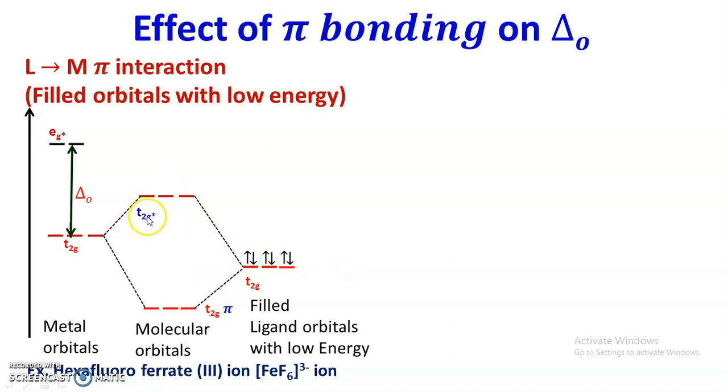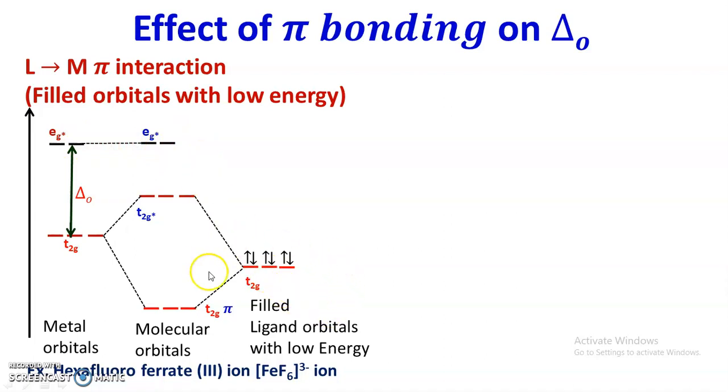These are the T2g star orbitals, that is anti-bonding orbitals, and these are the bonding orbitals. Whereas Eg star orbitals are not involved in the combination process with T2g because these are oriented along the axis, while T2g orbitals are oriented in between the axes. So here Eg star orbitals remain as they are, there is no change.